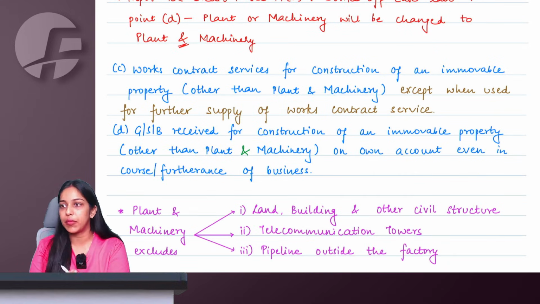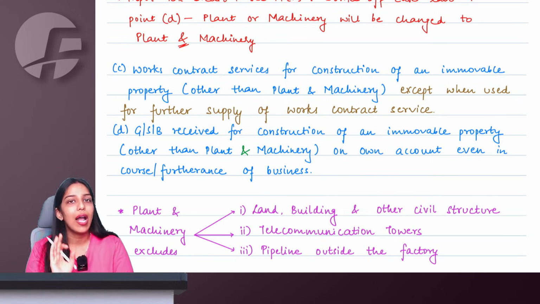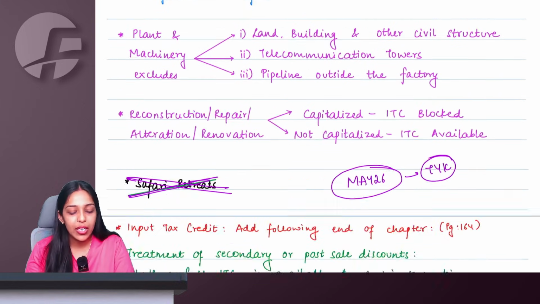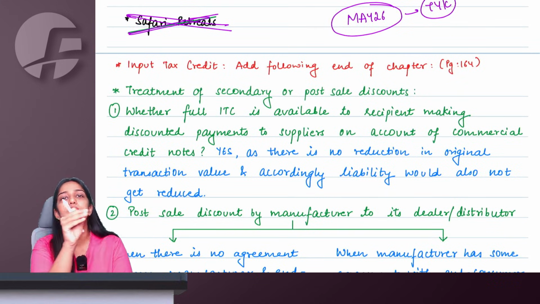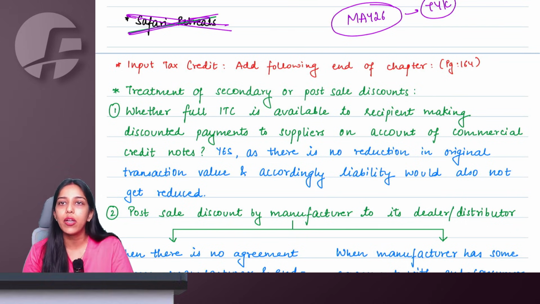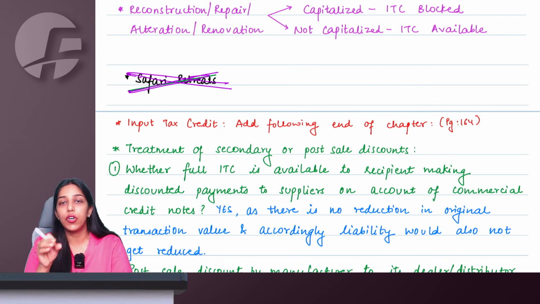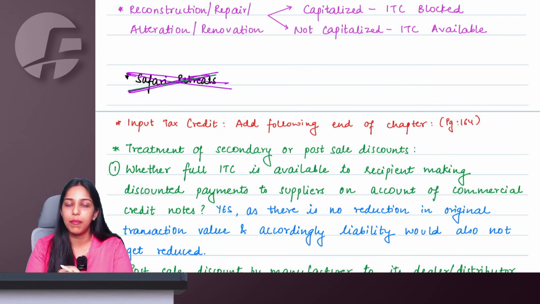I have still kept, see, whenever these points were asked in RTP, MTP or past paper, I have kept them, because we have the law, we have the answer of how to solve. Only in the module they have removed. So wherever they themselves have removed, I have removed the same areas from the question bank also. Right. So if you are using version 8 of the question bank, all these things are amended.